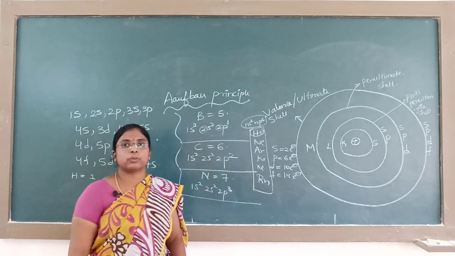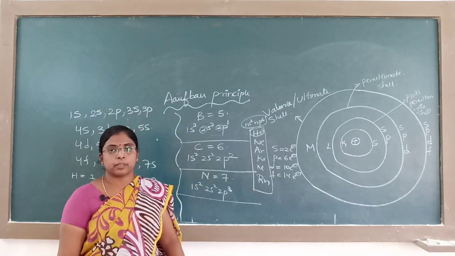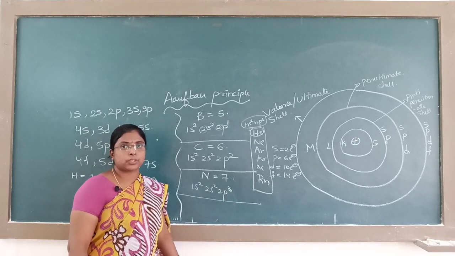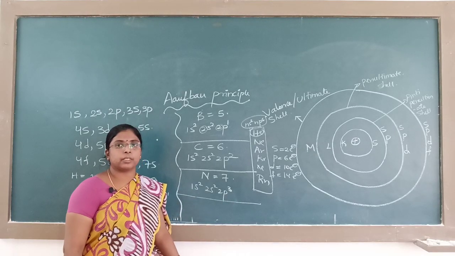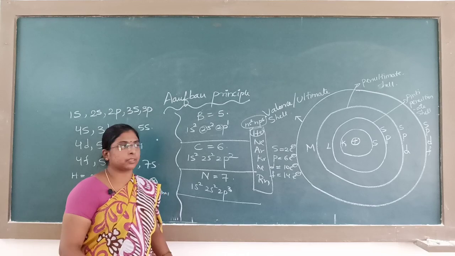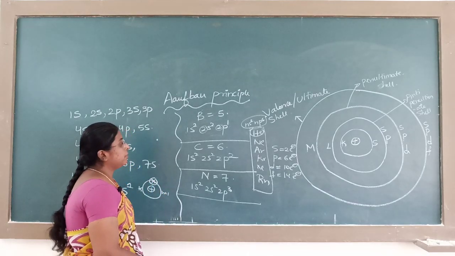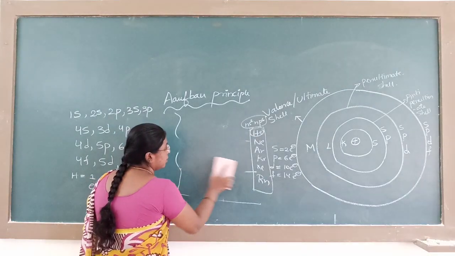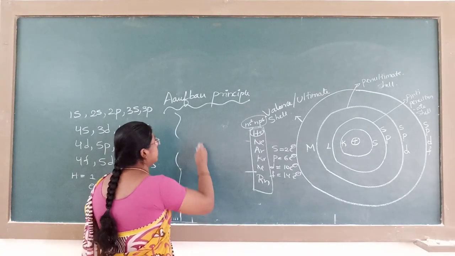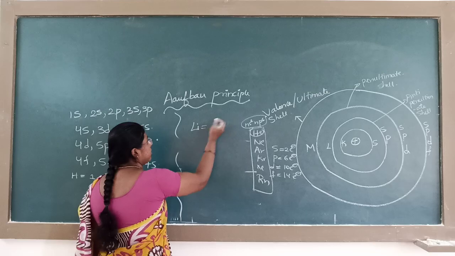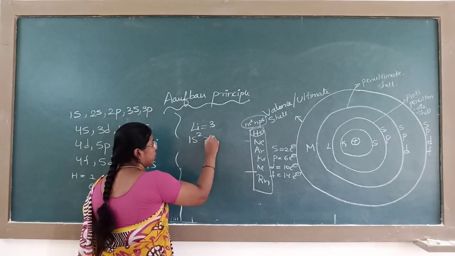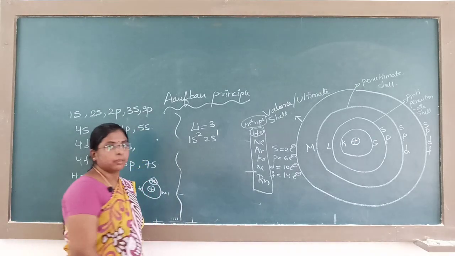All the elements want to tend towards stability. Instead of writing the lengthier form, we can write these elements in short with respect to noble gas configuration. For example, take lithium. Its atomic number is 3 and electronic configuration 1s2, 2s1.